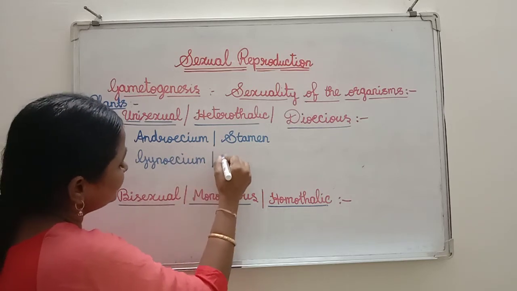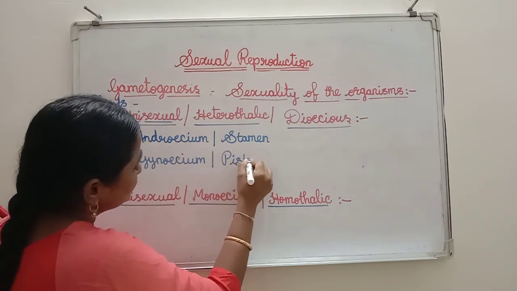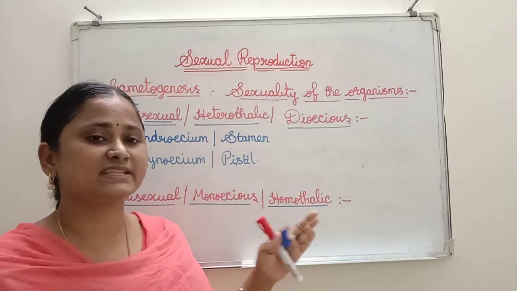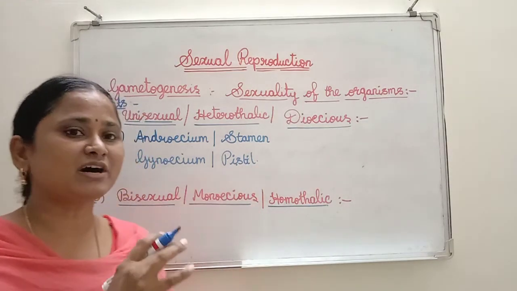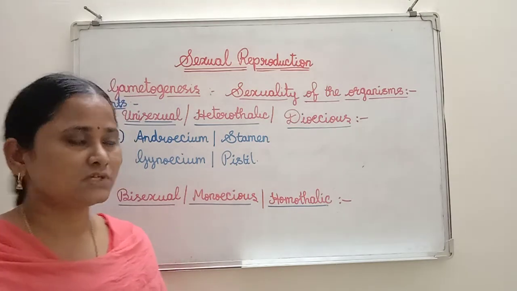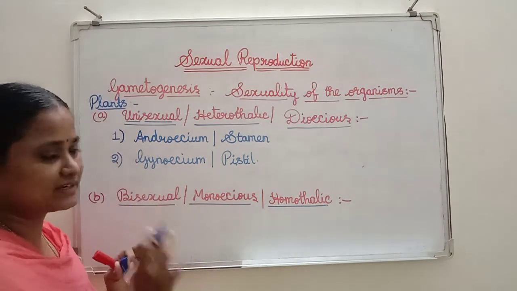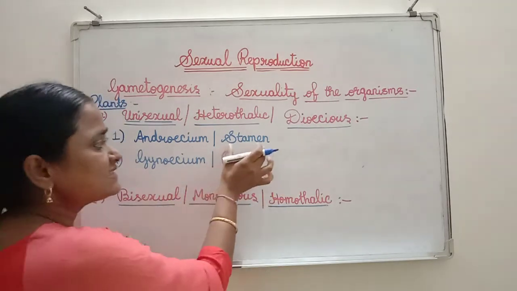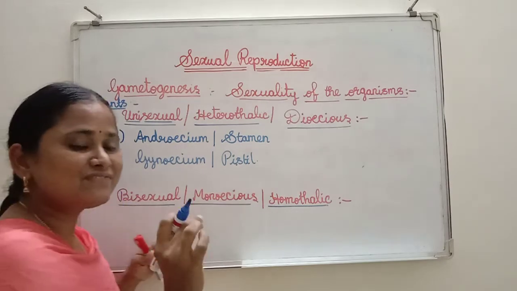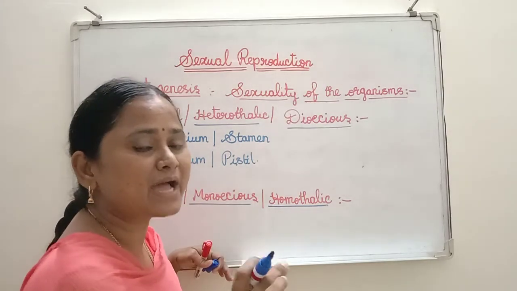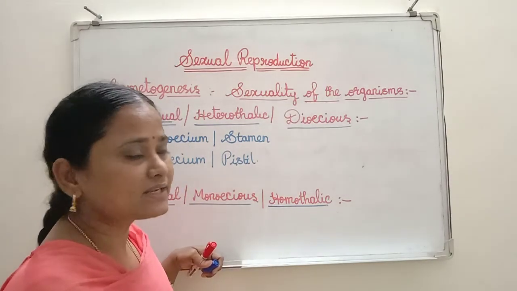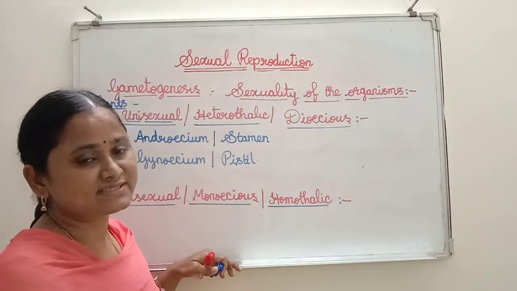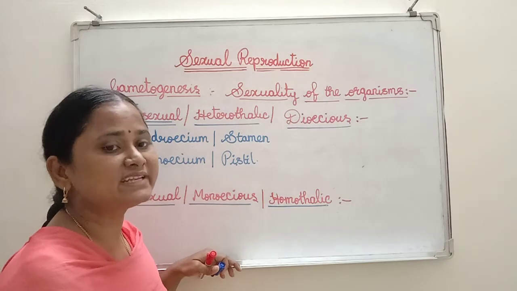See here I am writing pistil. So these are the two reproductive organs present in the flower. You need not bother about sepal and petal. So these two are the only reproductive organs. If the flower has only the stamen, such flowers are called staminate flowers. Or if the flower has only pistil, such flowers are called pistillate flowers.